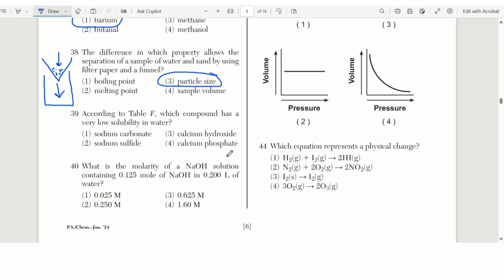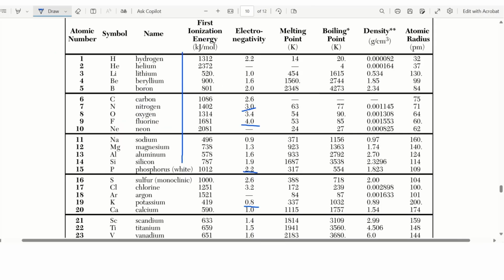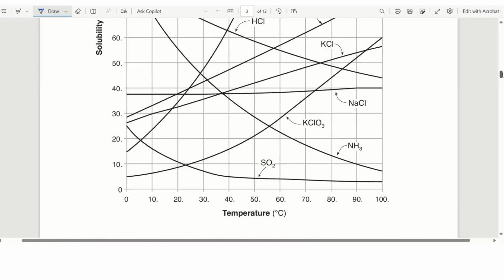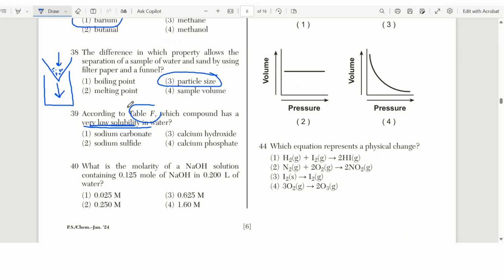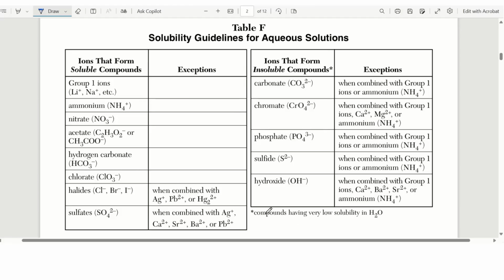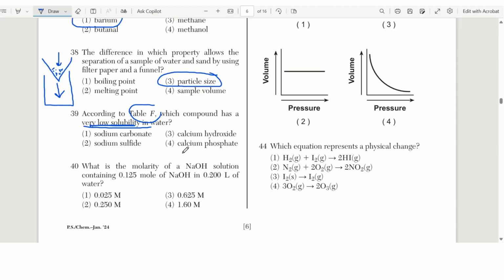Number 39, according to table F, which compound has a very low solubility in water? Well, first of all, it said table F, so I hope you know that you should turn to table F. So let's get there. Here we are, table F. Very low solubility. So if we look at the bottom, right here, insoluble really means the ones that have very low solubility. So we're looking for something that is insoluble, okay?